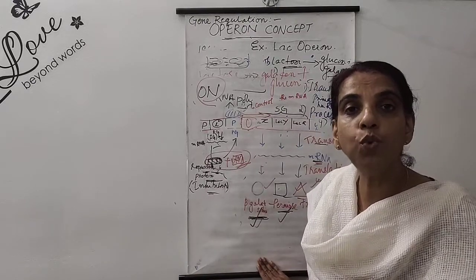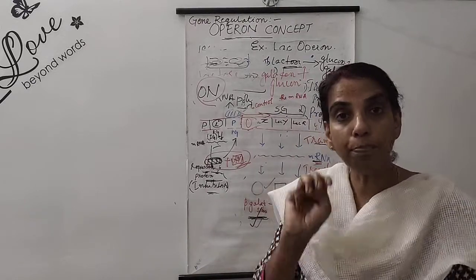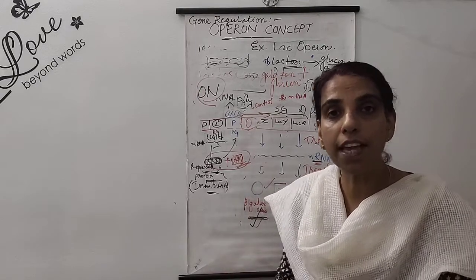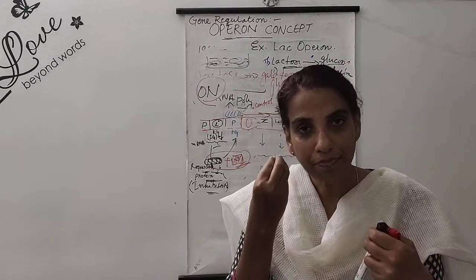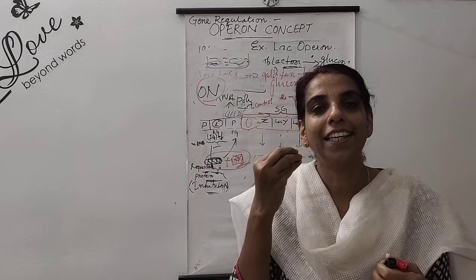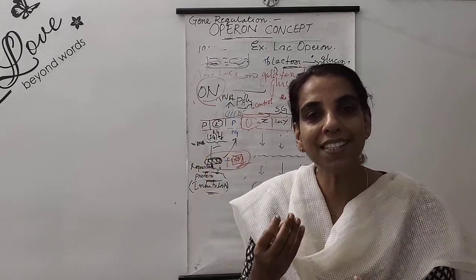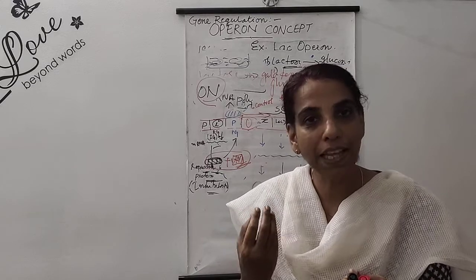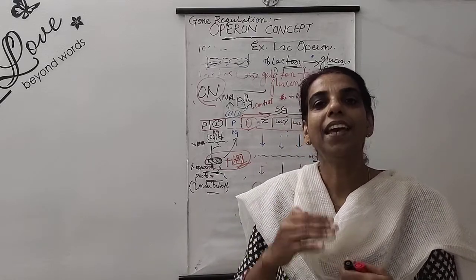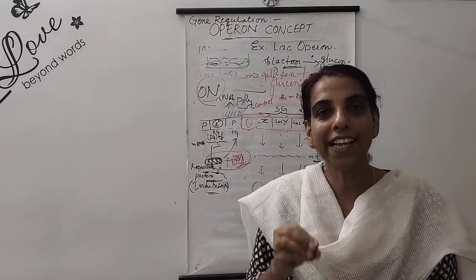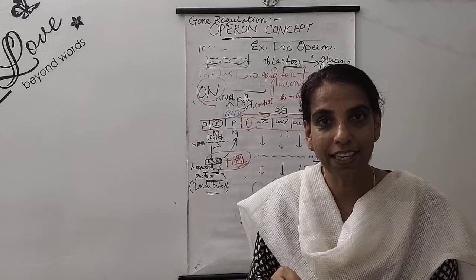So finally you have prepared 3 proteins in the form of 3 enzymes, and very easily the E. coli can synthesize the glucose as well as galactose from the lactose. This is the way the gene regulation takes place at the prokaryotic level.